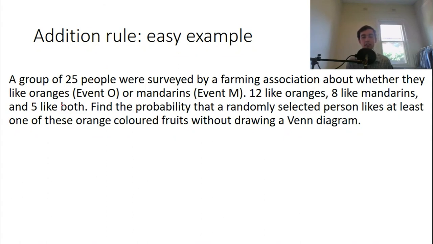And so what this question is actually asking is, what's the probability that they like oranges or mandarins? And keep in mind that they could also like both of them because it says at least one of them. Okay, so it's really asking what is the probability of O union M.